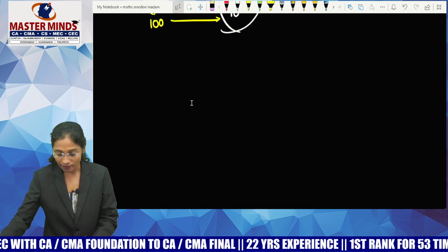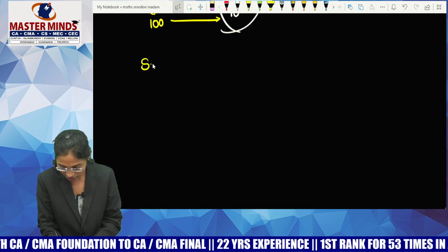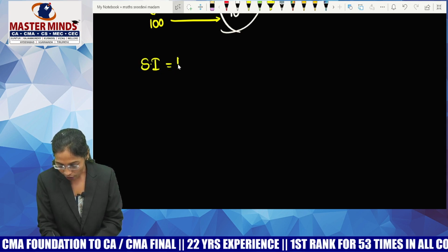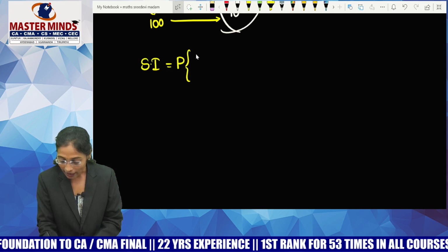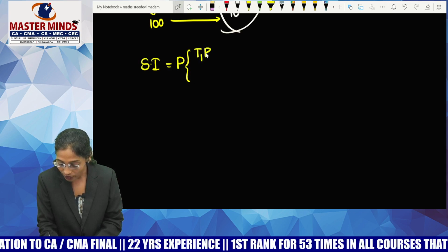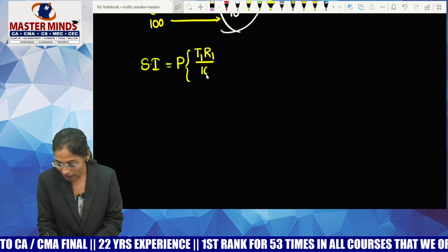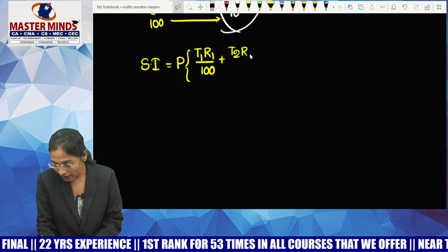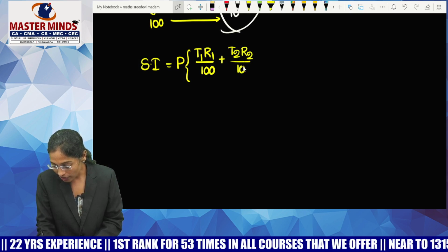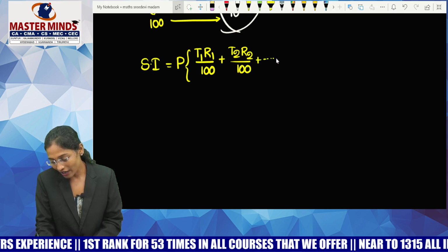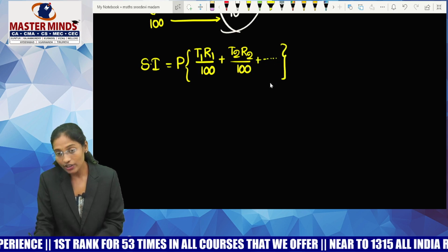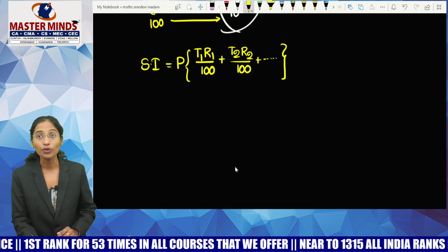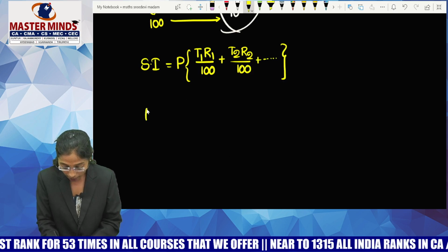In such a case, the formula for simple interest is equal to P of, principal is constant, guys, but rates of interest are different for different time periods. So, write T1 R1 by 100 plus T2 R2 by 100 plus T3 R3 by 100 plus and so on. Whatever the number of years and whatever the rate of interest that you are having, write it down. Now, let me write down the formula for amount.